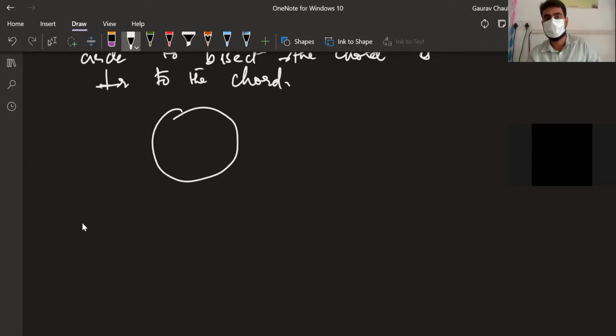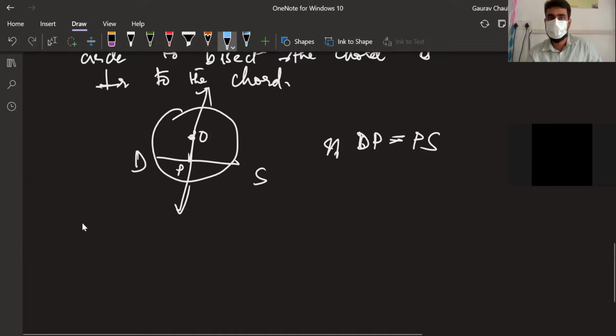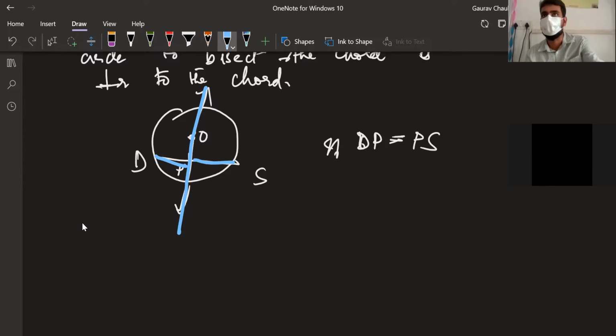Your diagram will be the same. You're drawing a line like this, passing through the center. OP is a line passing through the center. If DP is equal to PS, that is, this blue line is bisecting the chord, making it into two equal parts, then what is the conclusion, Manisha?